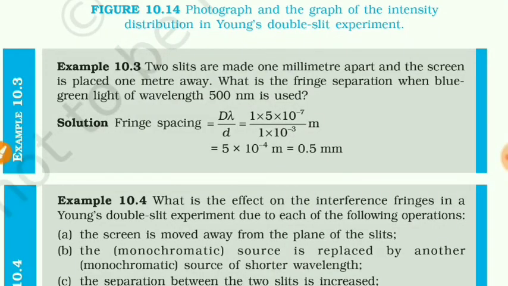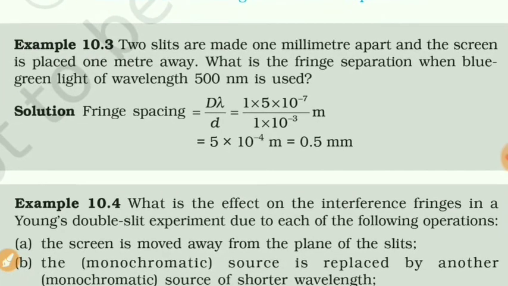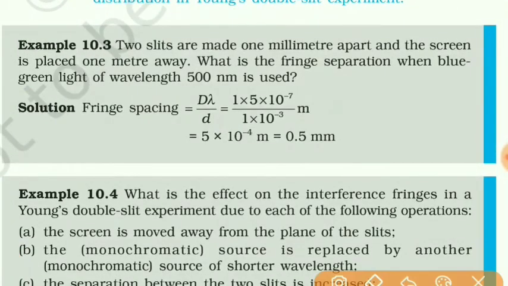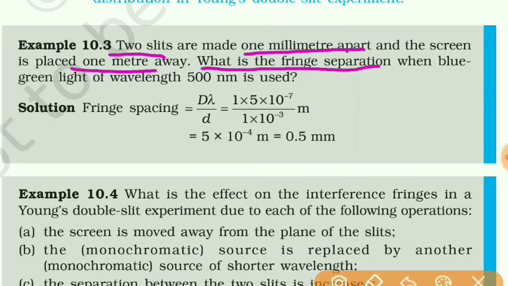Now example number 10.3. Here it is given that there are two slits which are 1 millimeter apart, and the screen is placed 1 meter away from the slits. What is the fringe separation when blue-green light of wavelength 500 nanometer is used?